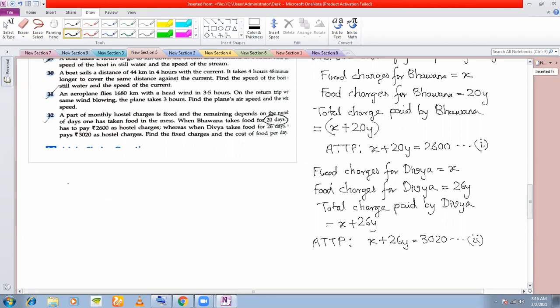So we shall solve. So let's write the equation first. We have X plus 20Y is equal to 2600, and you have X plus 26Y is equal to 3020. I think elimination method will be the best. So we subtract so that X cancels off.